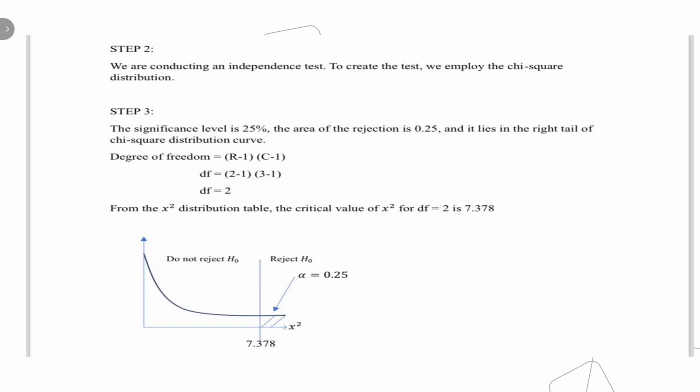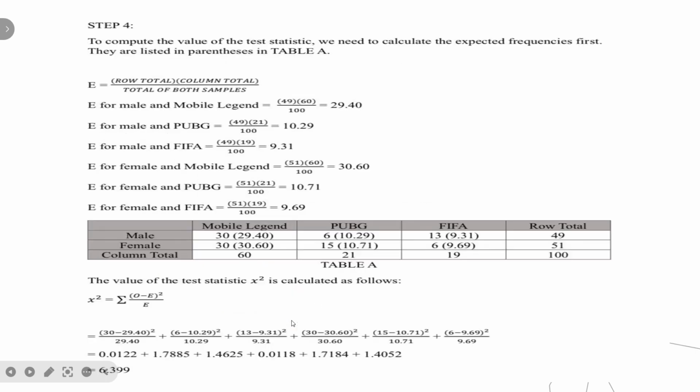Step 3, we determine the rejection and non-rejection region. The significance level is 25%, so the area of the rejection region is 0.25. It is the right tail of the chi-square. We find the degrees of freedom, use this formula and get 2. Then we look at the chi-square distribution table, and the critical value of chi-square is 7.378.